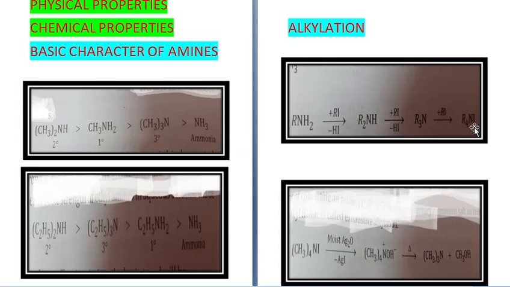So see over here, (CH3)4N+I-, this is formed over here, R4N+I-. This will react with moist Ag2O to give you (CH3)4NOH. I will be replaced by OH, which on heating will give you (CH3)3N plus CH3OH. Okay.